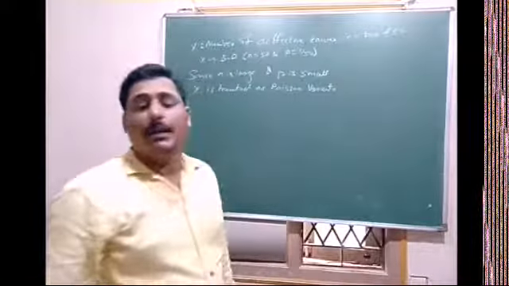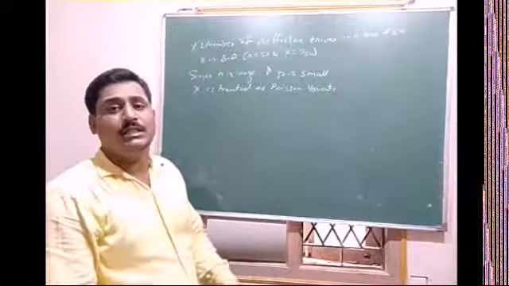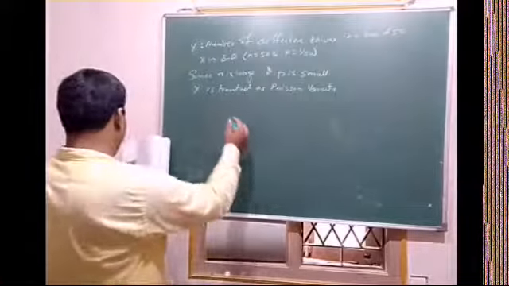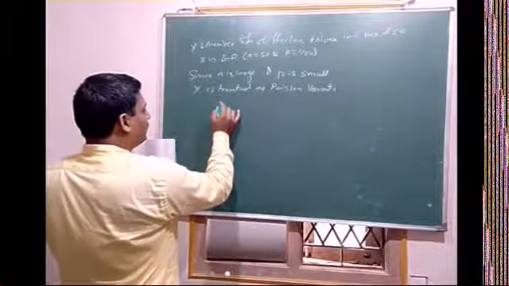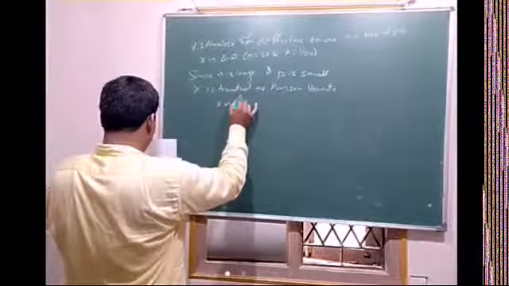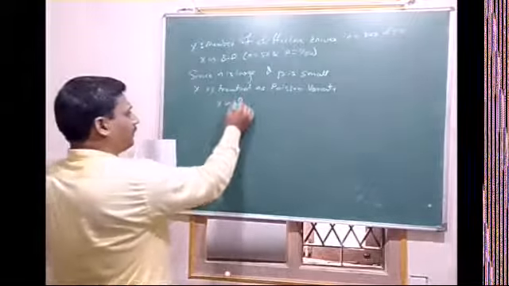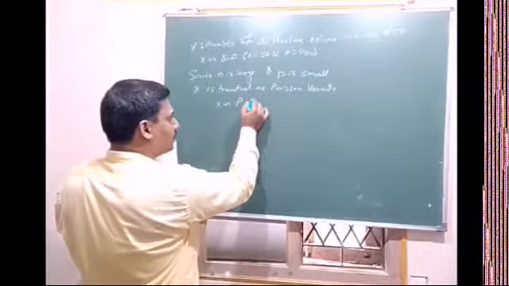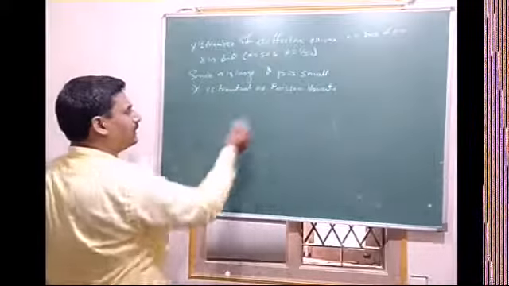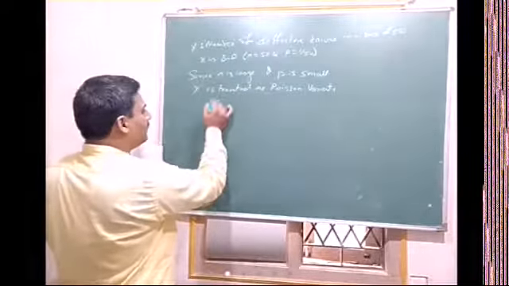Then the parameter of the Poisson distribution is lambda. Before that, first let us write the mean.